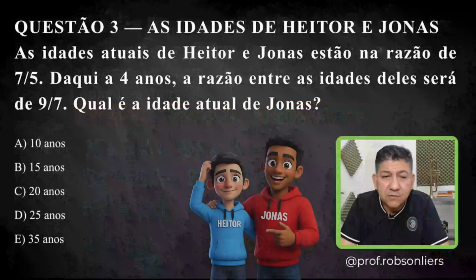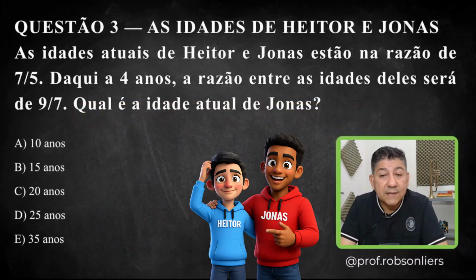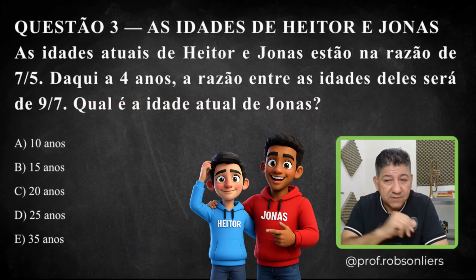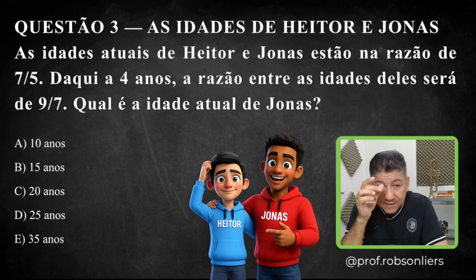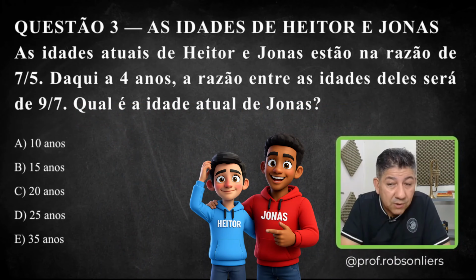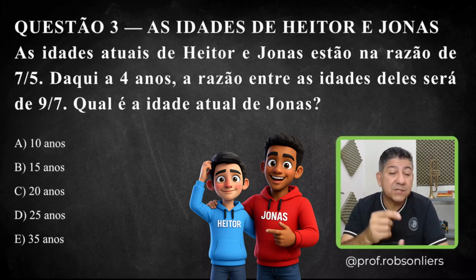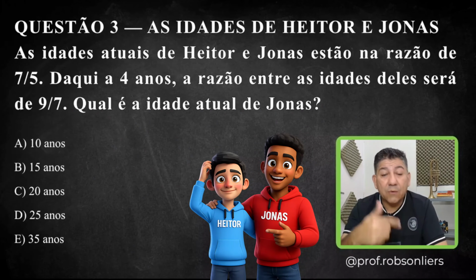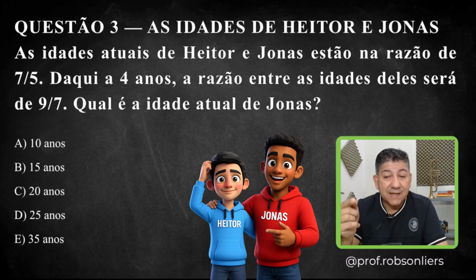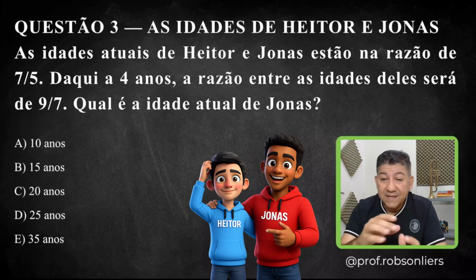The third question says the following: the ages of Heitor and Jonas. Now it's just the two friends here, Heitor and Jonas. The current ages of Heitor and Jonas are in the ratio of 7 to 5. In 4 years, the ratio between their ages will be 9 to 7. What is Jonas's current age? It's a bit more complicated, right?